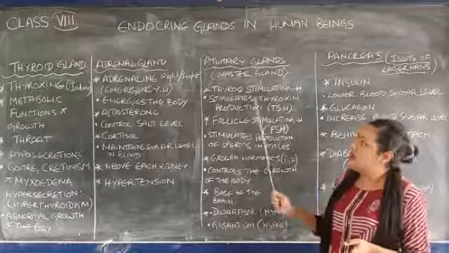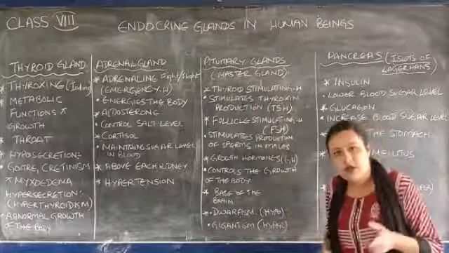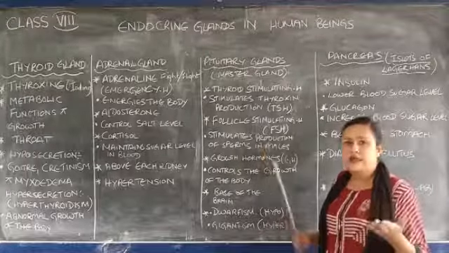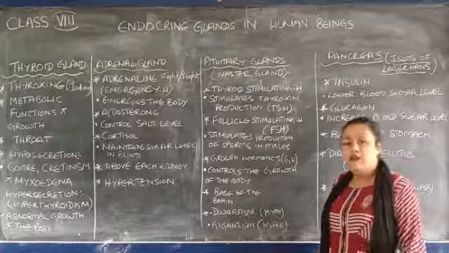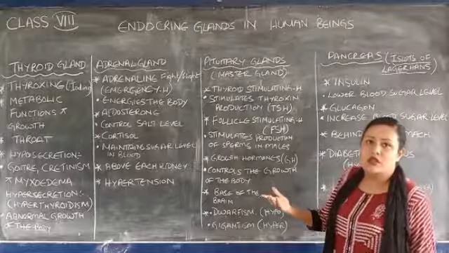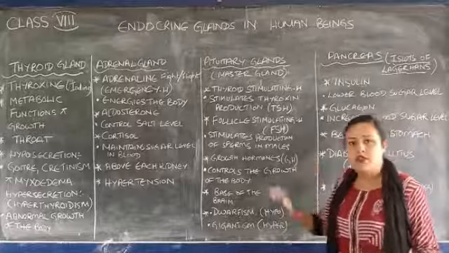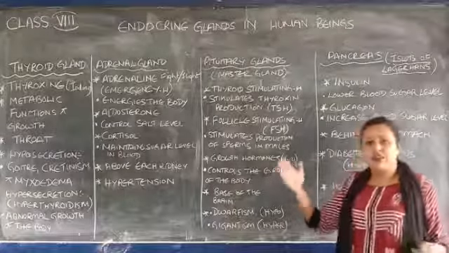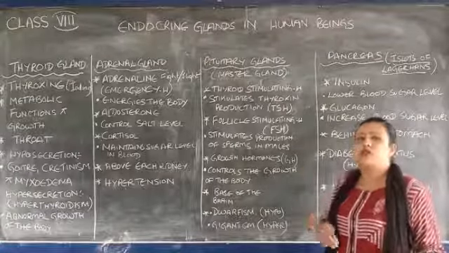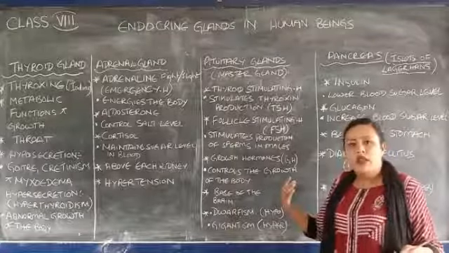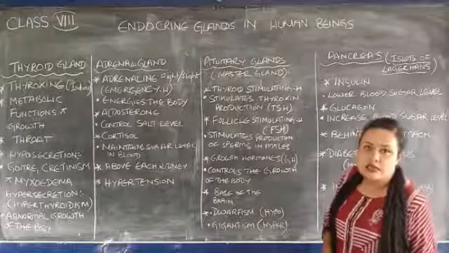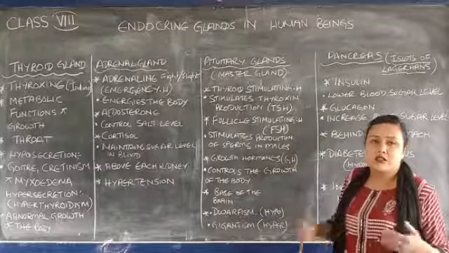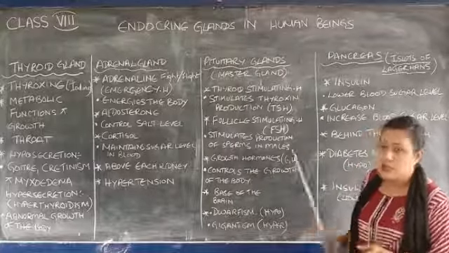Always remember that these glands produce chemical substances known as hormones, and these hormones should be in a balanced amount in the body. If a hormone is secreted in larger amount, it is known as over secretion, or hypersecretion. And if it is produced in lesser amount, it is known as under secretion, or hyposecretion. And these under and over secretions of hormones cause different disorders in our body. So we are going to discuss that.